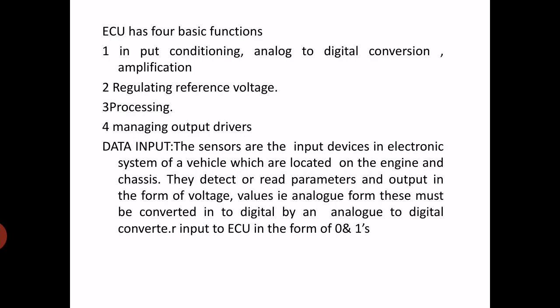These sensors are input devices; they read the parameters and generate output in the form of voltage, that is, in analog form. These must be converted into digital by an analog to digital converter, and the input to the ECU should be in the form of binary numbers. That is the first step.